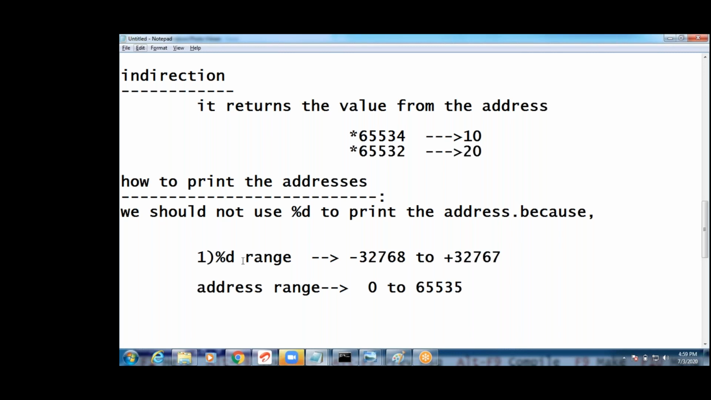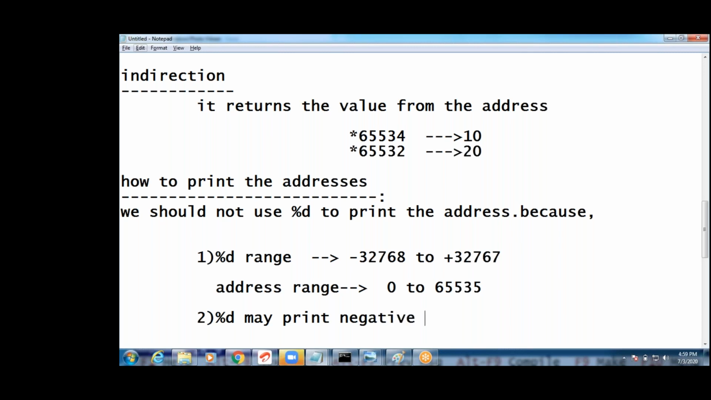Can I use percentile to print the address? We cannot print. This is the first reason. Percentile range is different and address range is different. We should not use percentile to print the address. Second, percentile may print negative numbers also.